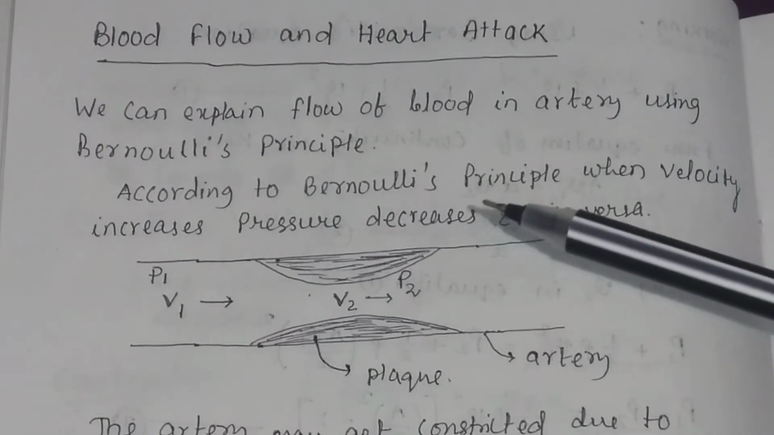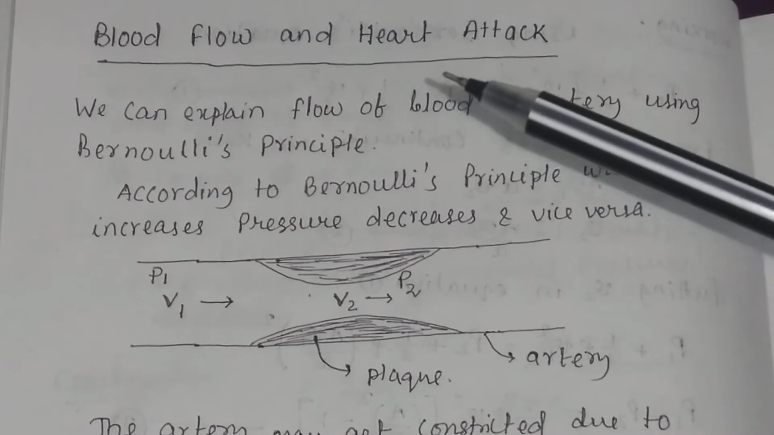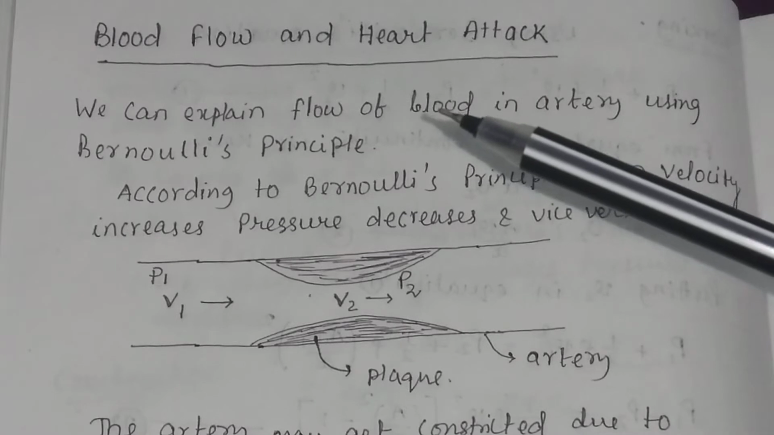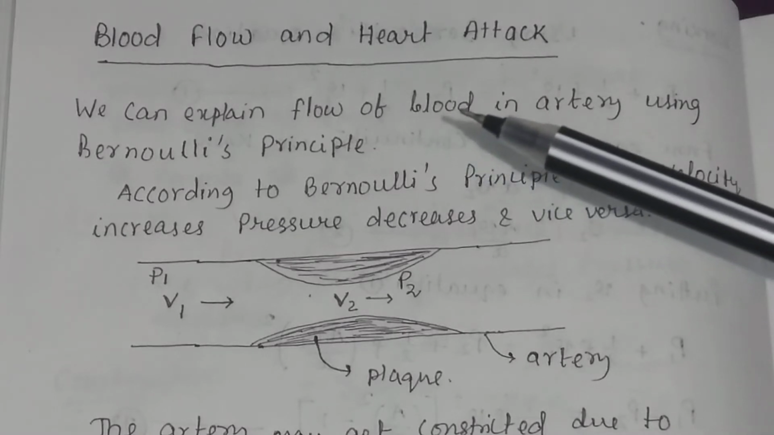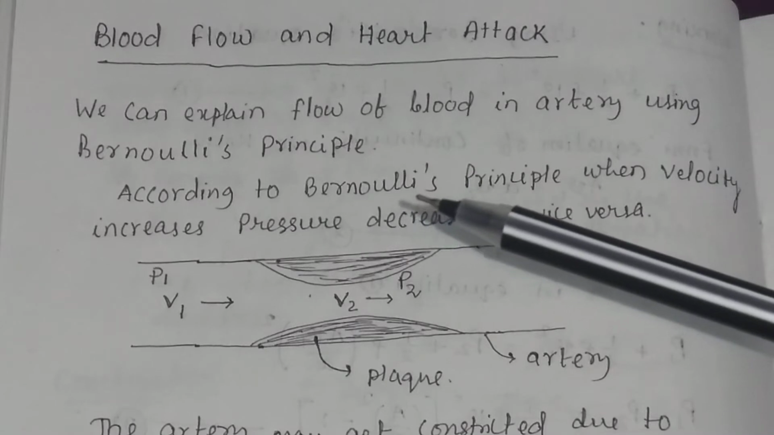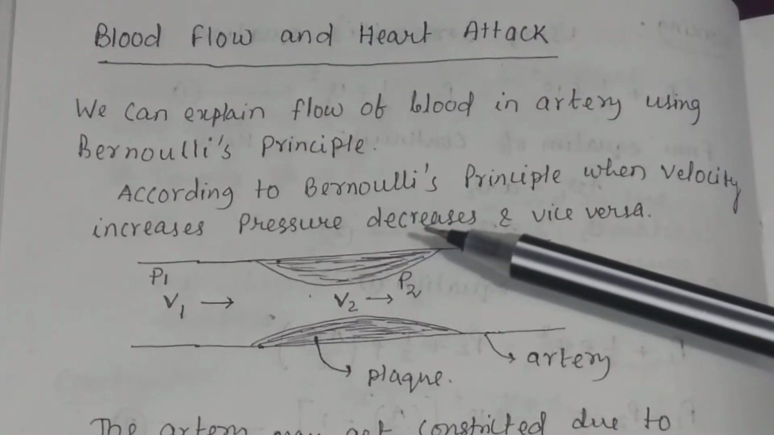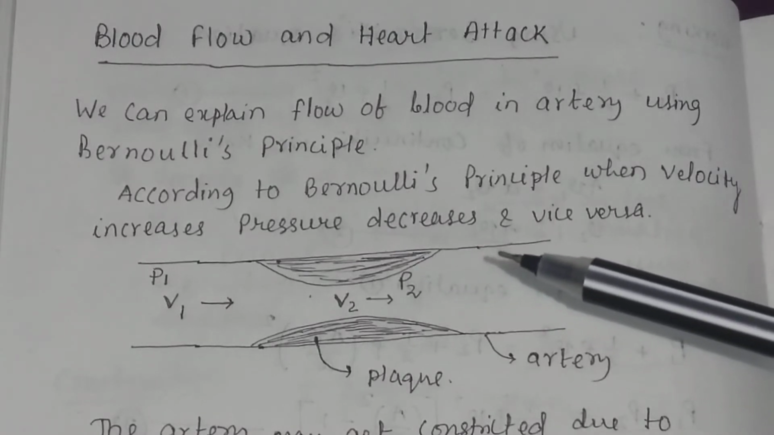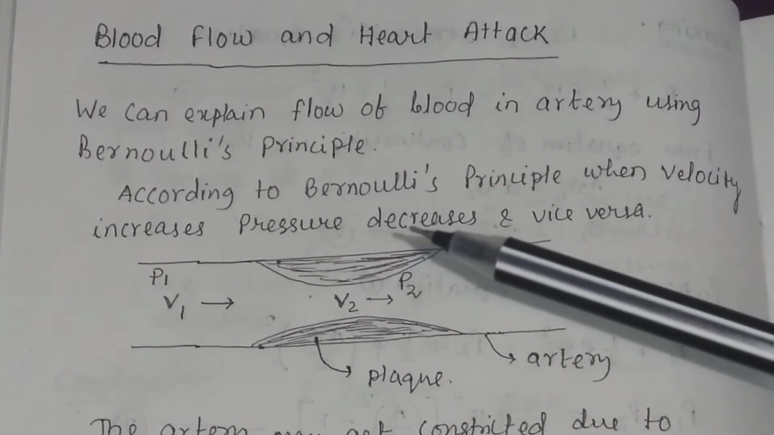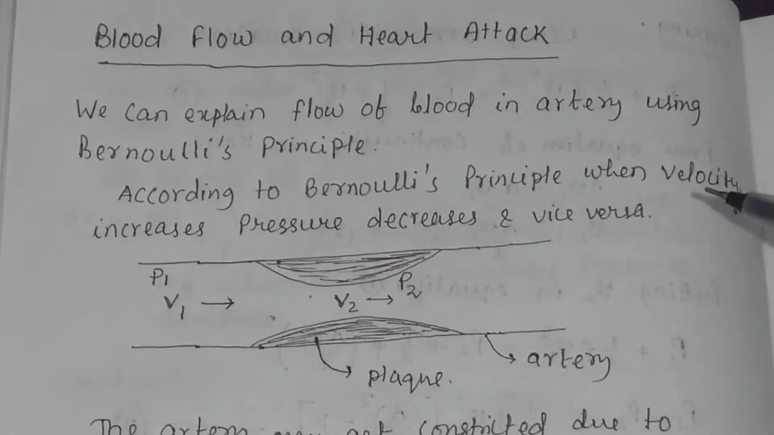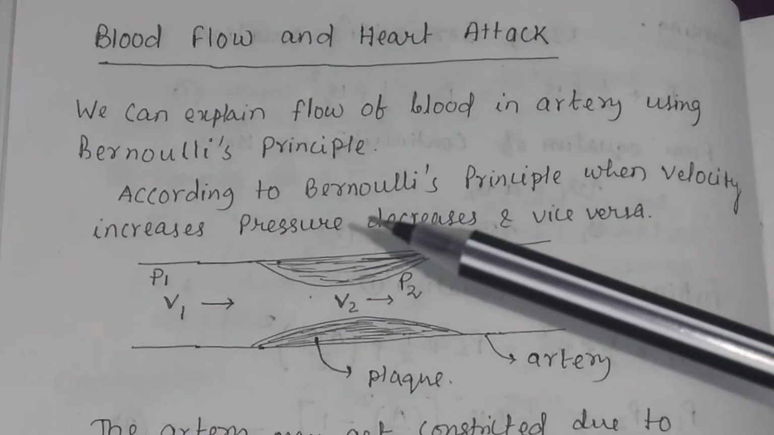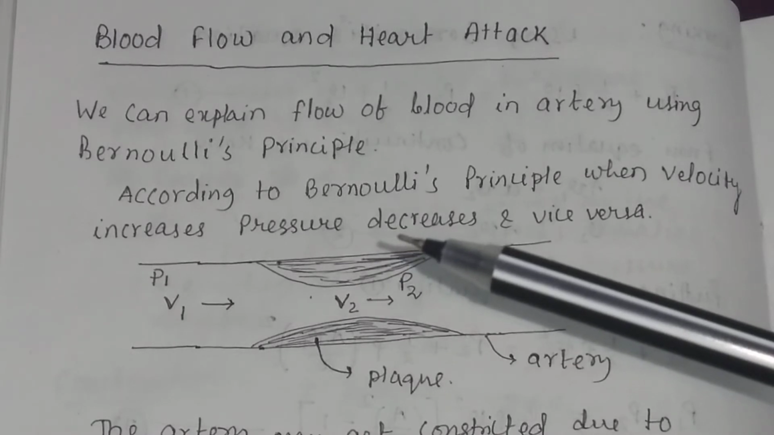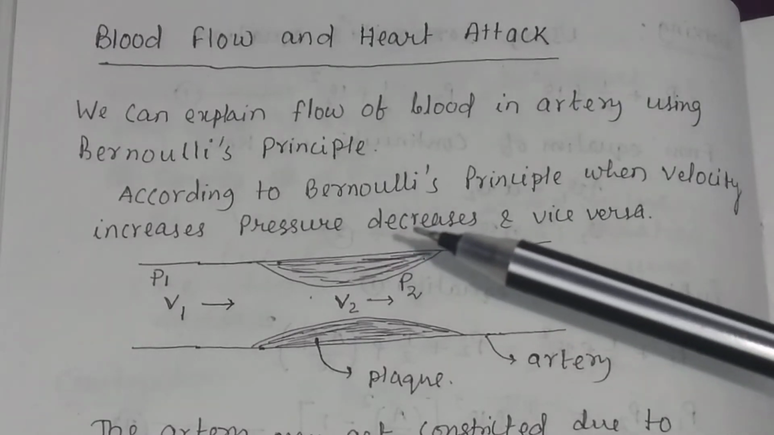In this video, we will discuss how blood flow occurs in an artery and what is the reason of heart attack. We can explain flow of blood in artery using Bernoulli's principle. According to Bernoulli's principle, when velocity increases, pressure decreases and vice versa. If you have a horizontal pipe, then when velocity of fluid inside the pipe or tube increases, the pressure decreases, and when pressure increases, velocity decreases, like this.